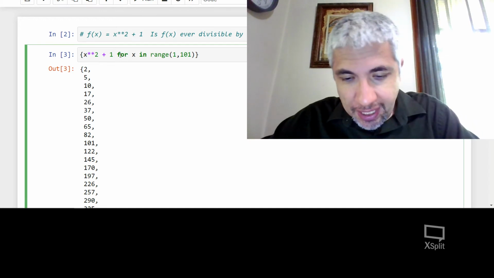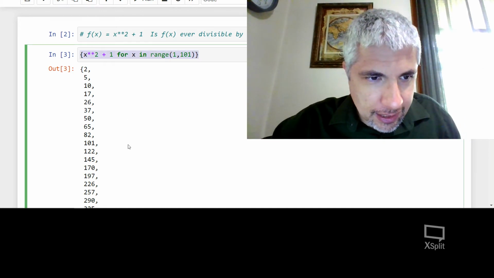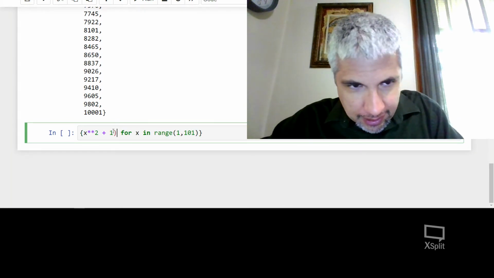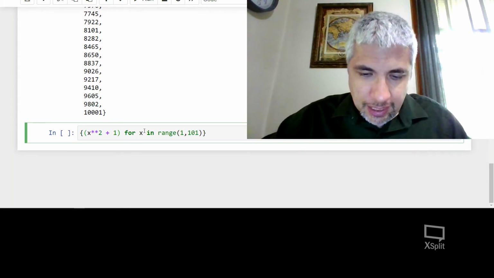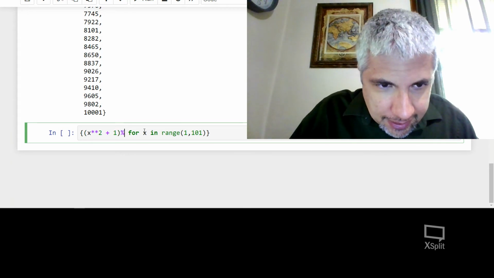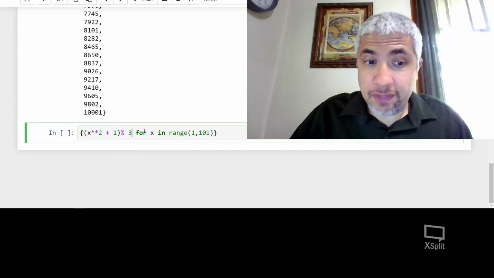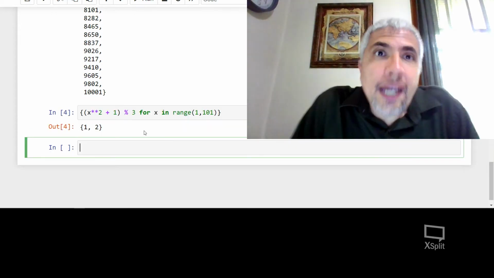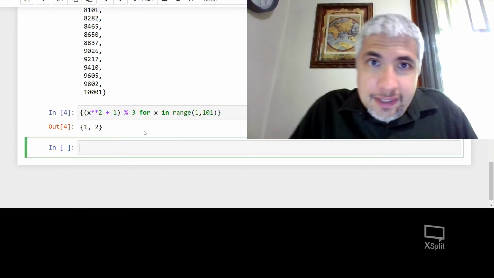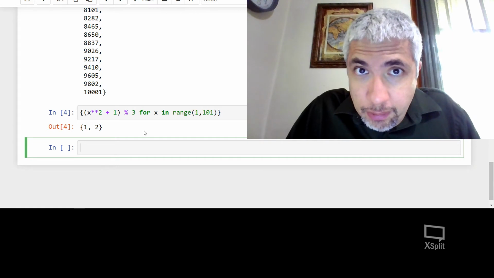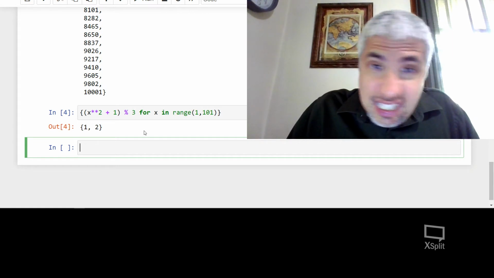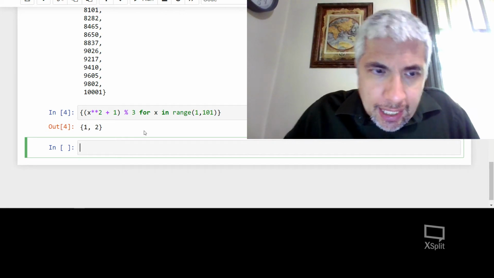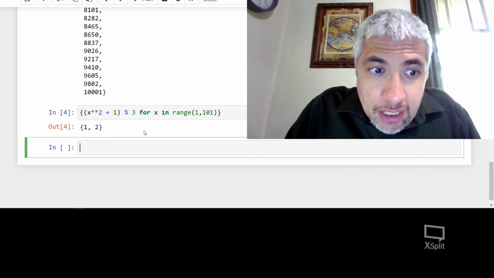What I could do is let's take this, and I will take this mod 3. So what I'm doing is I'm dividing by 3 and I'm taking the remainder. And now I can see, do I ever get 0? If I get 0, that means it's sometimes divisible by 3. Otherwise, it's never divisible by 3, at least in the range that I'm looking. And as you see here, the answer is I just got 1 or 2.